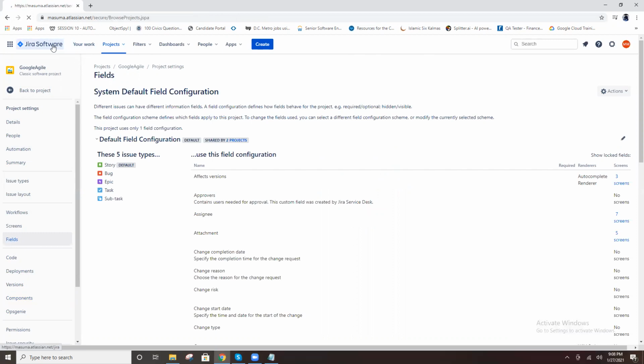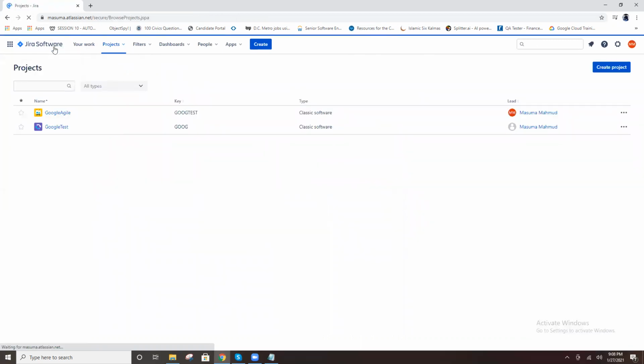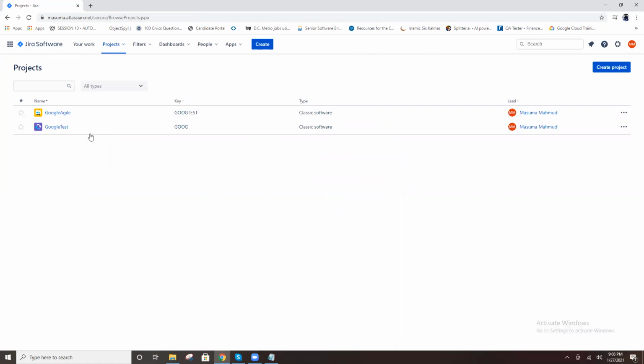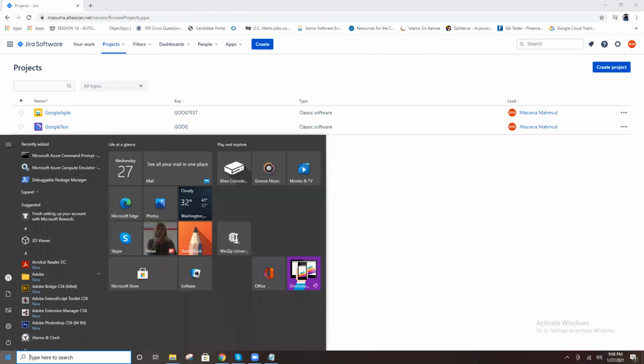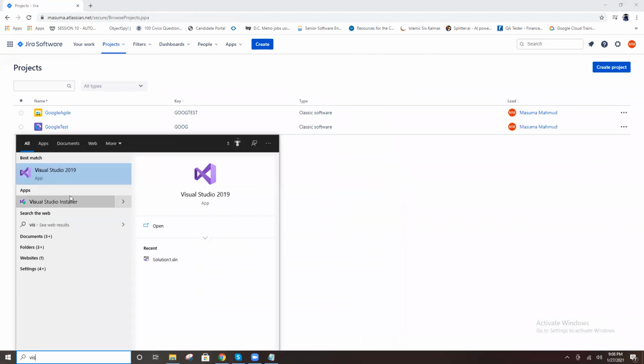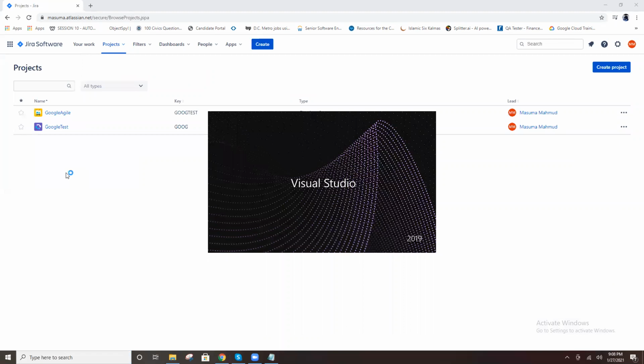Is it clear how to create a Jira board, and this is the scrum board? You practice it one time. Yesterday we installed Visual Studio, right? So click on Visual Studio.